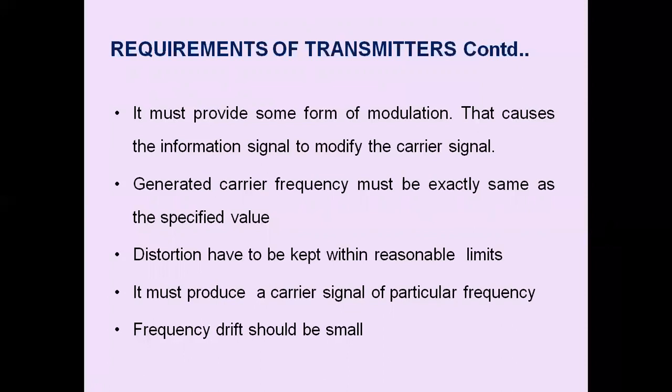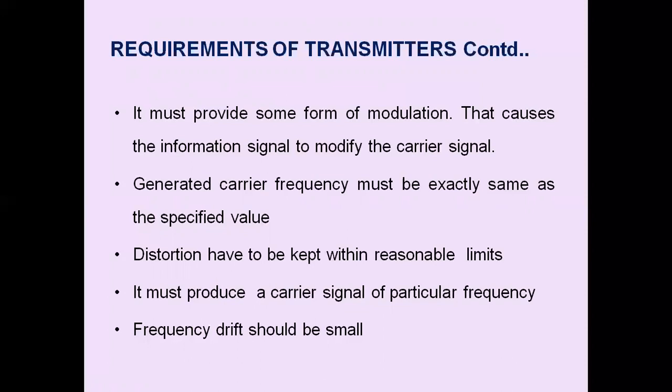The carrier frequency is determined by the master oscillator frequency. The frequency generated by the master oscillator may be adjusted to any desired value by suitable selection of frequency determining components in the tank circuit of the master oscillator. This requirement is usually not difficult to meet.